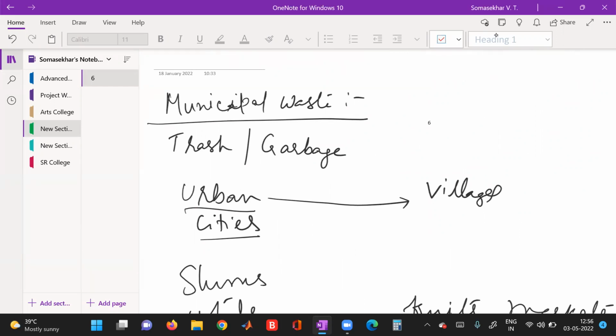Due to increasing population, urbanization, and industrialization, trash is released into the environment. Now, the gap between the cities and the villages is reduced. Due to that also, different types of municipal waste are released. That is, the waste types are diversified.